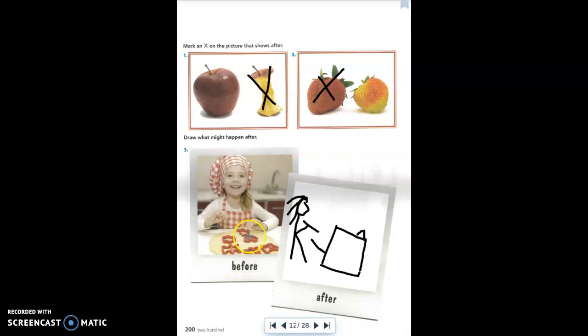So, concept of before and after. Easy peasy lemon squeezy. Nice job.